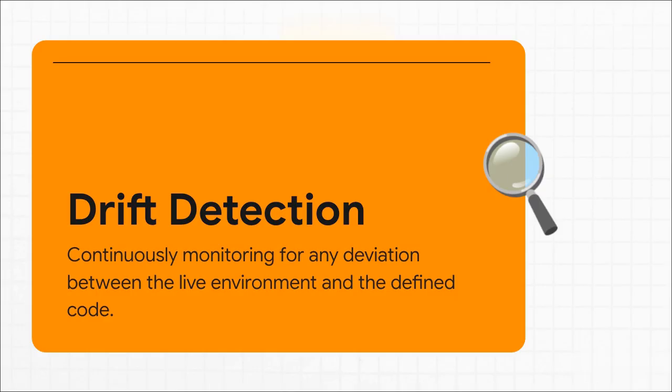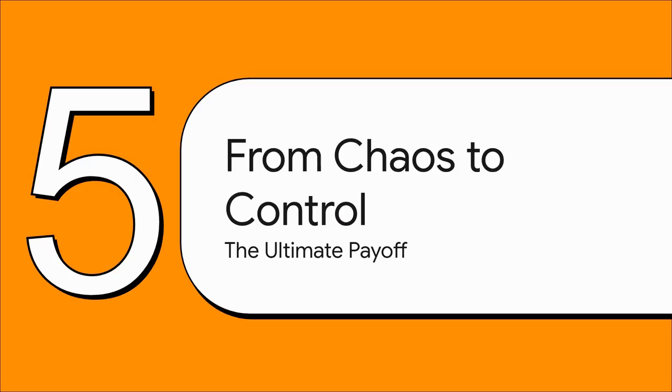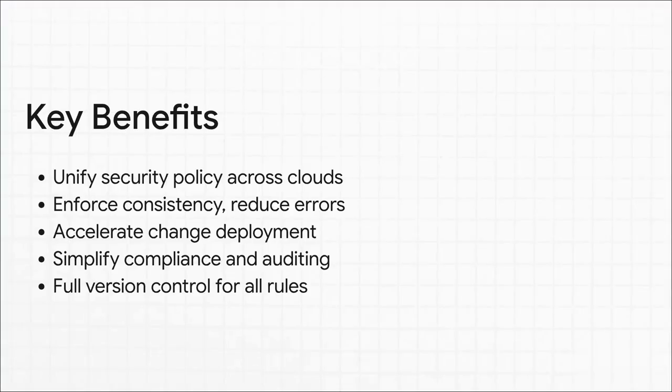You stay in control. So when you bring all of these pieces together, the declarative code, this modern workflow, and the safety net of drift detection, the transformation is profound. You finally move from a state of reactive chaos to one of proactive control. And the payoff is just immense. You get a single unified security policy across all your clouds. You practically eliminate misconfigurations. You deploy changes way faster and, more importantly, safer. And when the auditors show up, you've got a complete version-controlled history of every single firewall change ever made. It is an absolute game changer.